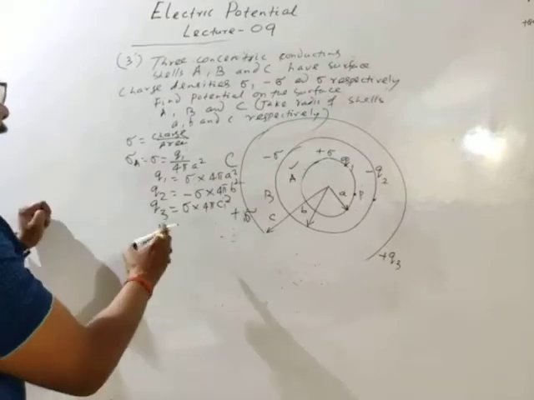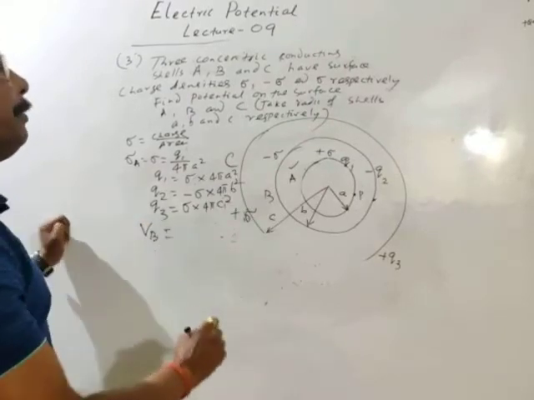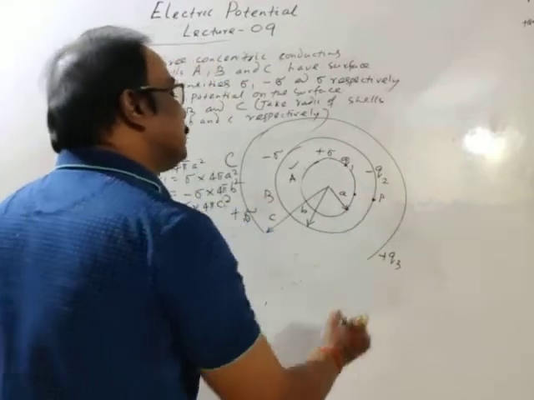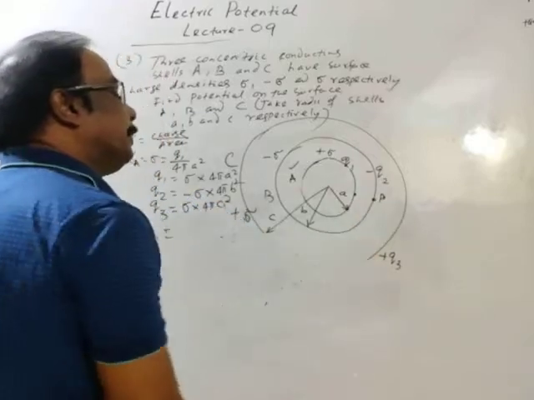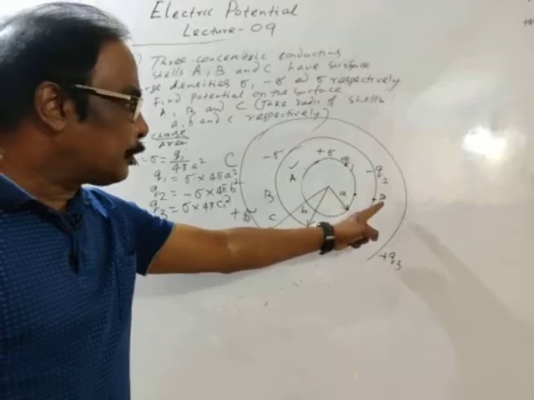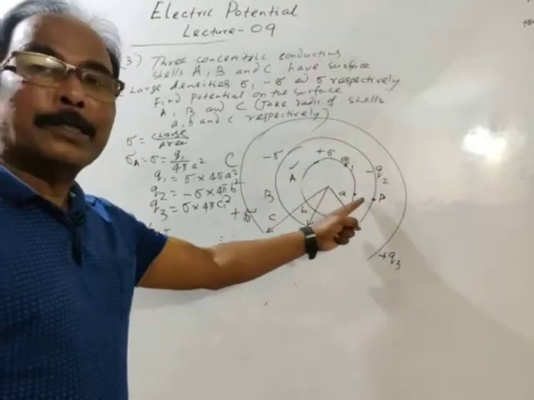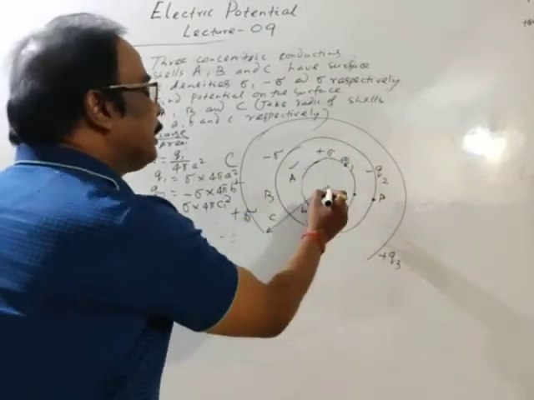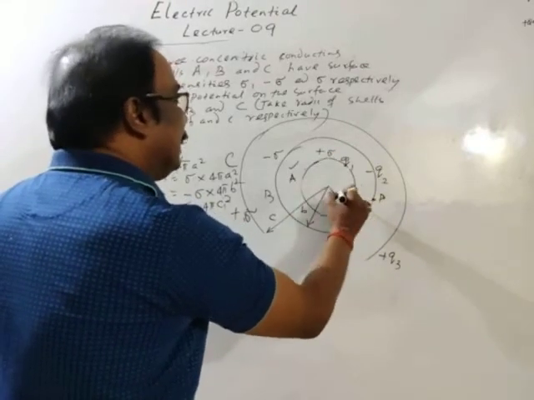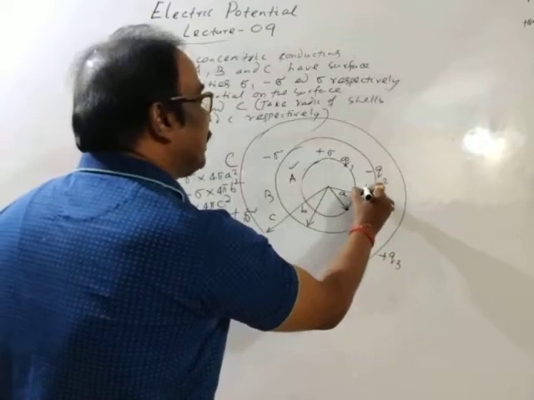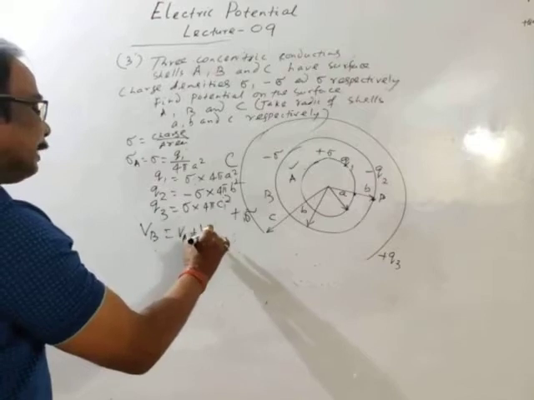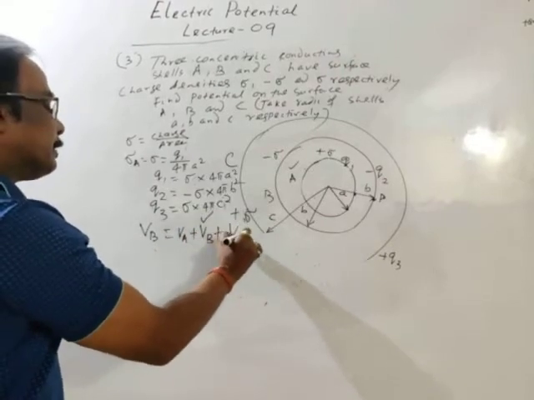Similarly, potential on the surface B. We have to find potential on the surface B. This is the point P. This point is outside the surface of cell A, and its distance from the center of cell A is B. Then potential due to A plus potential due to B plus potential due to C.